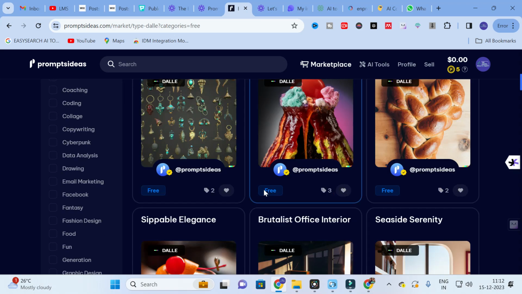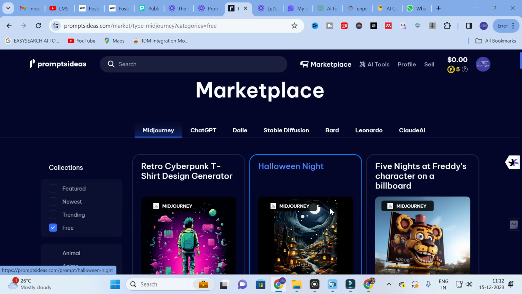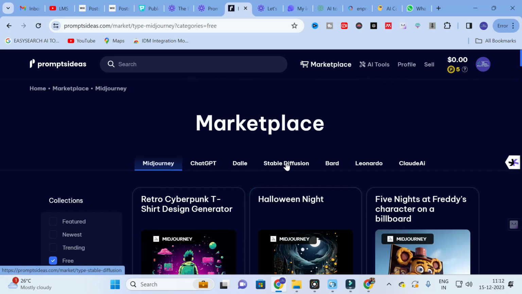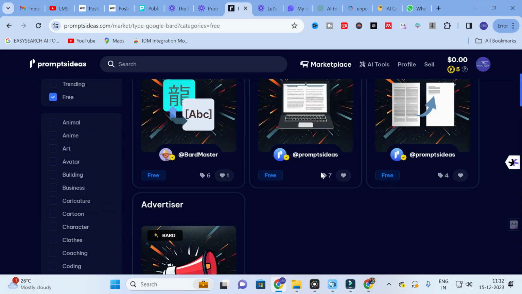So here some of the prompts will be added. This is especially related to images. Midjourney is also the same. It is especially related to images. So Midjourney and DALL-E. Next we will explore Google Bard. In this Google Bard, here you can see some of the prompts are added.